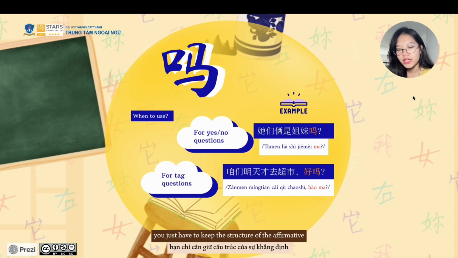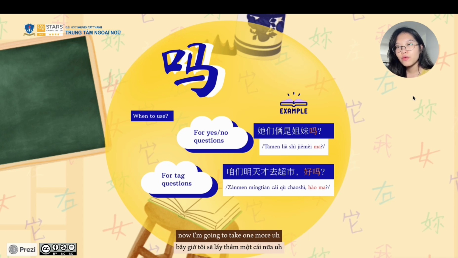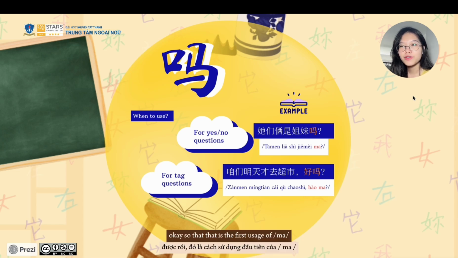You just keep the structure of the affirmative or the negative sentence, and then you add ma. Now one more example with the negative sentence using ma: 她们俩不是姐妹吗? Which means, aren't they sisters? That is the first usage of ma.